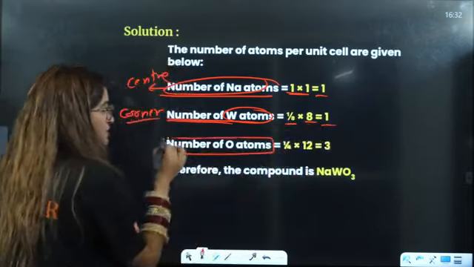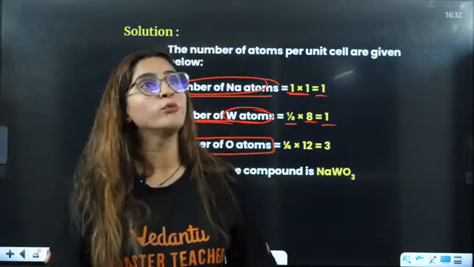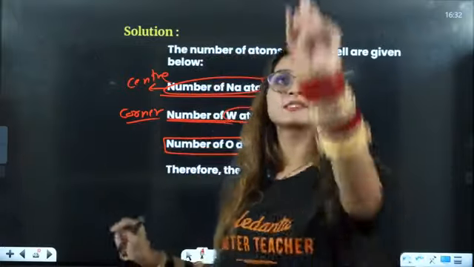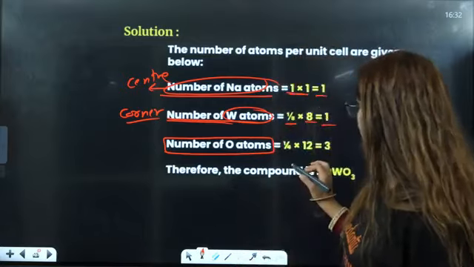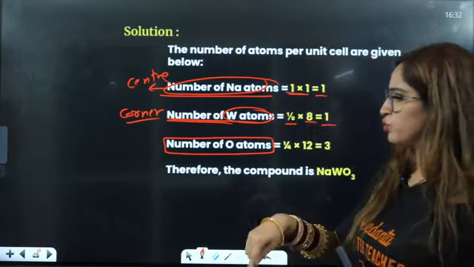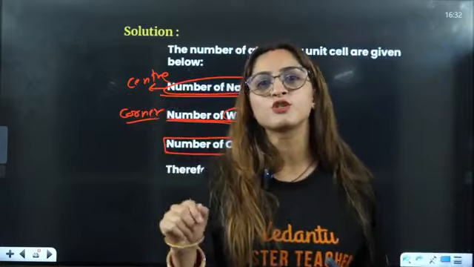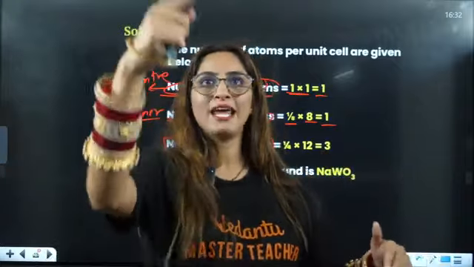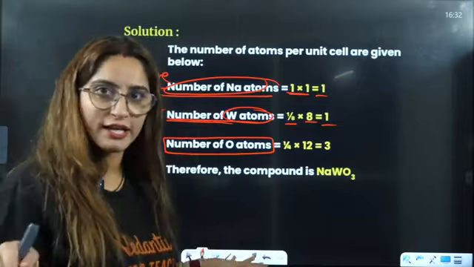Number of oxygen atoms here. How many edges do you have in your room? Look at this. 1, 2, 3, 4, 5, 6, 7, 8 horizontal edges. Vertical edges also you have to count.